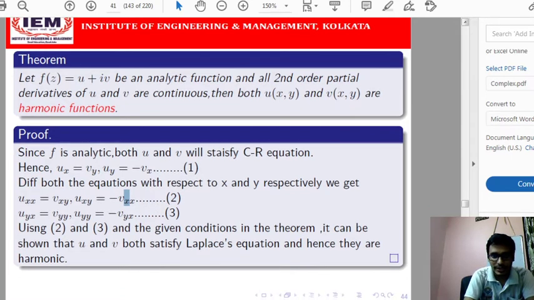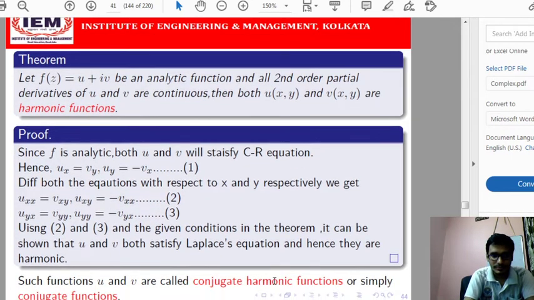So in that way we can show that u and v are harmonic functions. The analytic function for which both the real and imaginary parts are harmonic functions, they are called harmonic conjugates of each other, or simply conjugate functions.